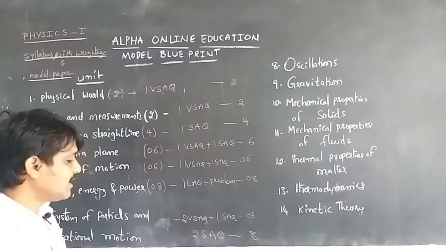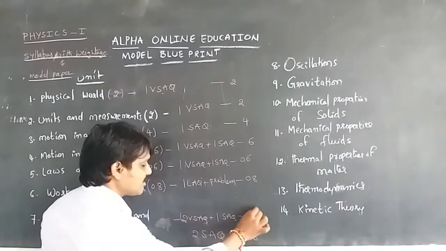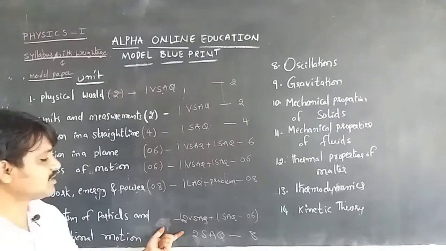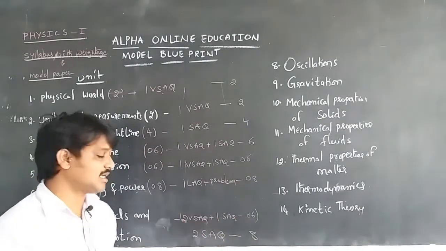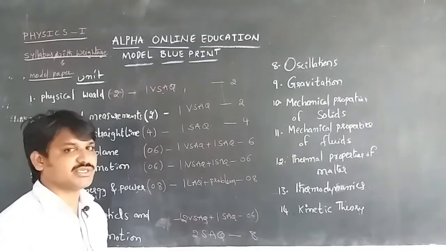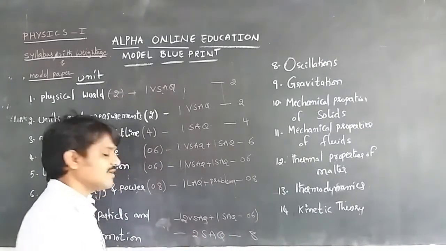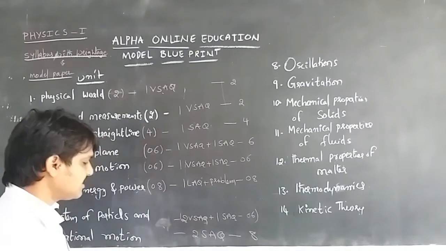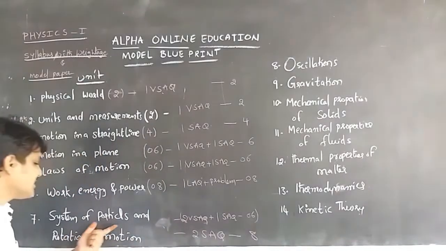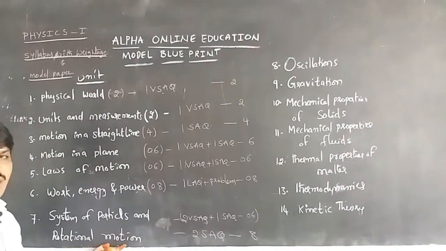This depends on whether the very short answers were not given from another unit having 2 marks of weightage. Then we can get two short answer questions, this one or this one will definitely come from that unit. That is about system of particles and rotational motion.